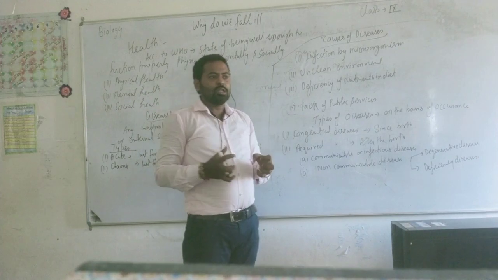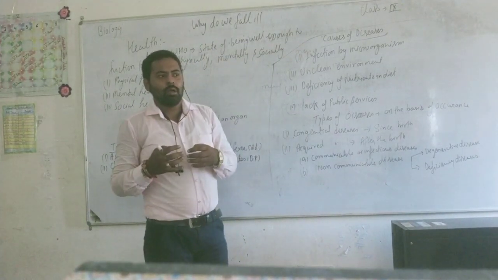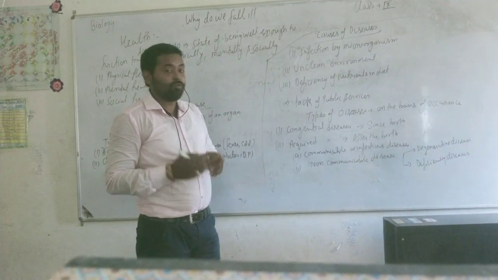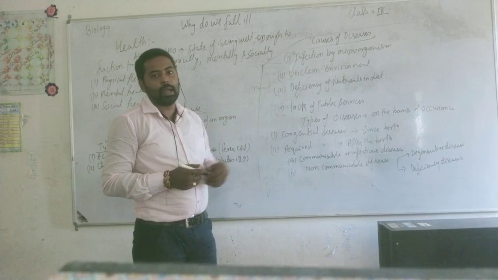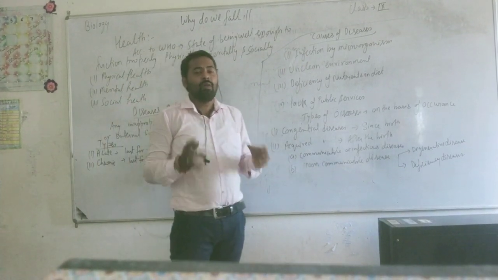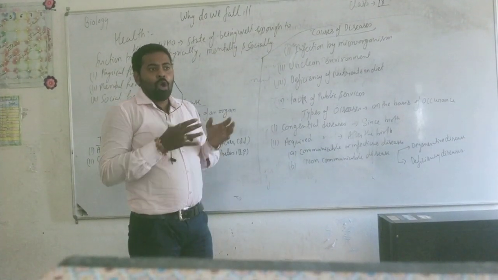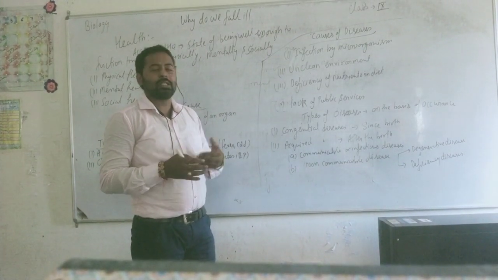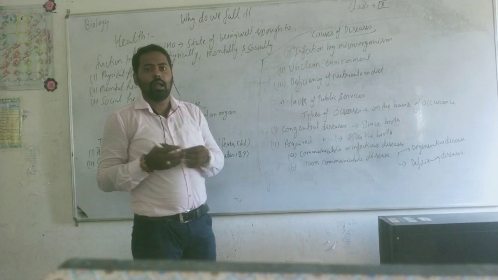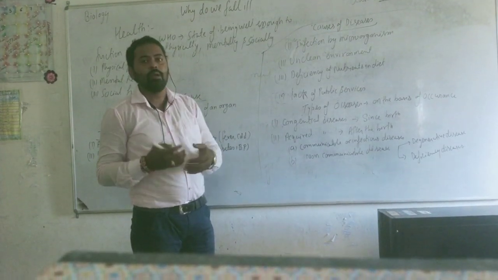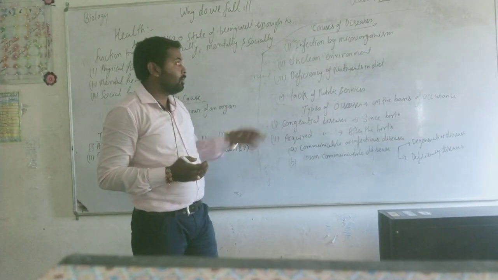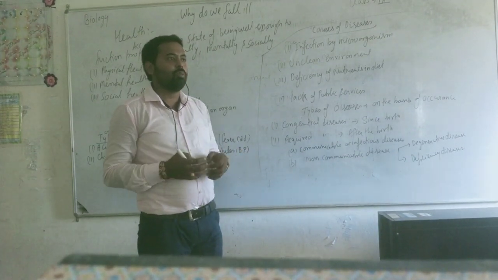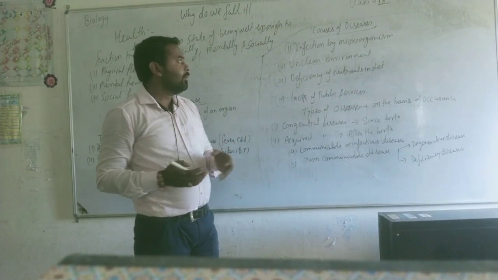Now, we need to know about the causes of disease. As you know, many causes help to cause disease in our body. Number one, the first cause of disease is infection by microorganisms. In our surroundings, various kinds of microorganisms are there which cause lethal effects, though sometimes they act as a friend, like in fermentation. In fermentation, Lactobacillus bacteria help in the formation of curd and many more things. But several microorganisms cause disease, like Pneumococcus pneumoniae and Clostridium tetani.